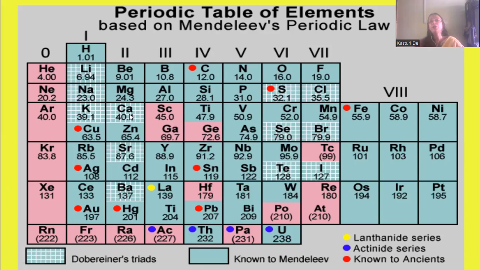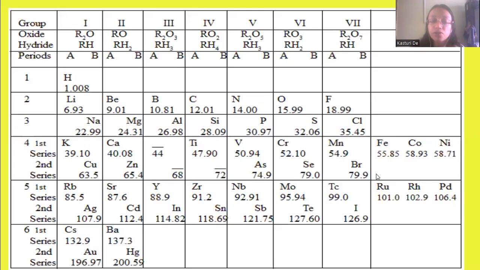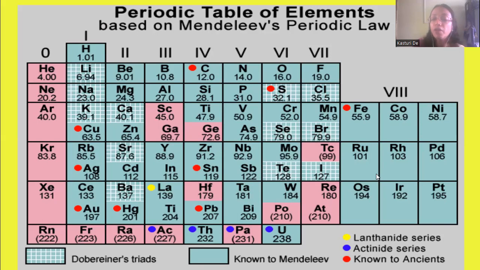Then calcium, strontium, barium are also Dobereiner's triads. Then sulfur, selenium, tellurium, and then chlorine, bromine, and iodine are also Dobereiner's triads.